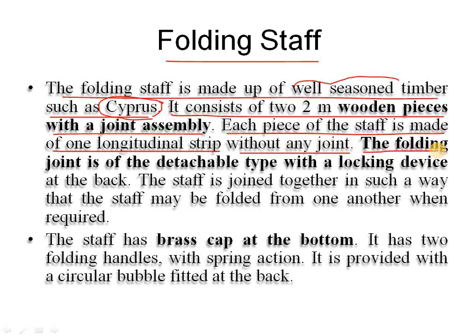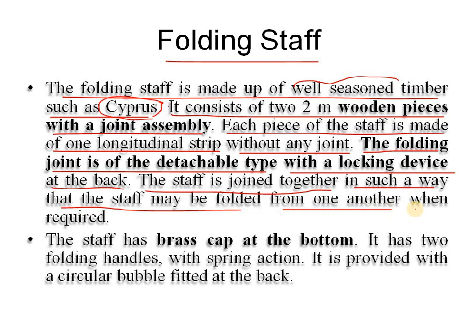Here the folding joint is of the detachable type with a locking device at the back, and the staff is joined together in such a way that it may be folded when required. So this is the reason for the folding staff. This folding staff was also used in the olden days, but now we do not prefer it, because day by day technology is developed, the instruments and the staffs are also developed in an advanced mode for easier surveying.